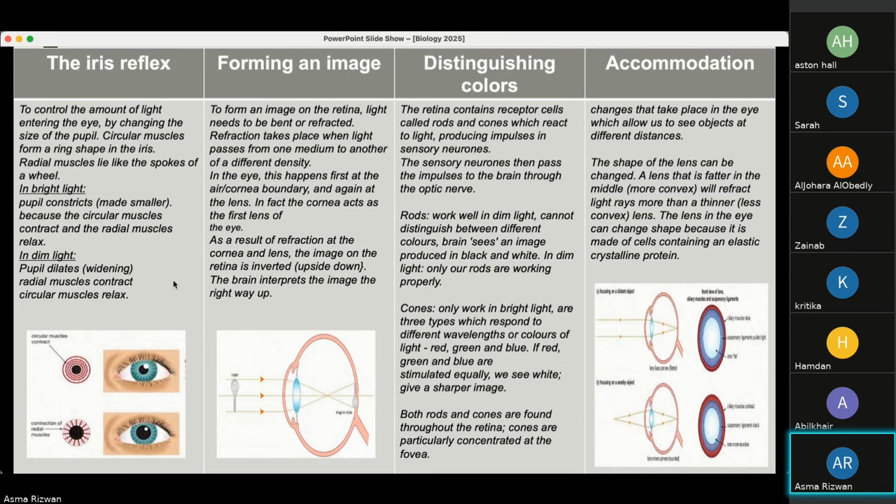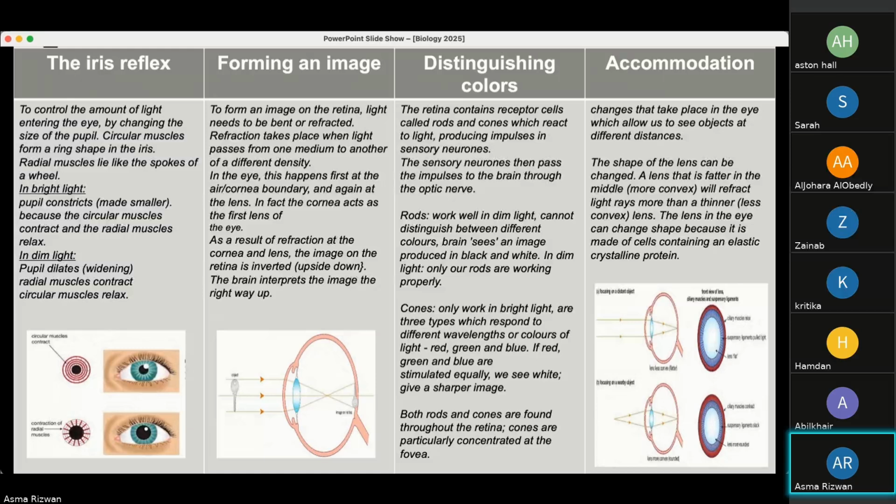So in bright light, our pupil constricts or becomes smaller because the circular muscles contract and the radial muscles relax. We need to make the pupil smaller so that a lot of light does not enter and damage our retina. In dim light, the opposite happens, where the pupil has to dilate to let enough light enter